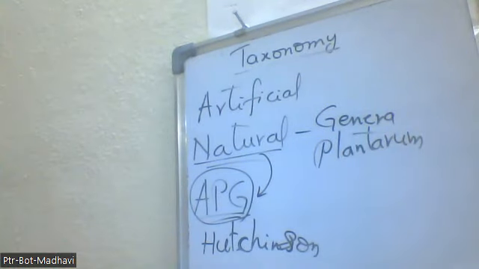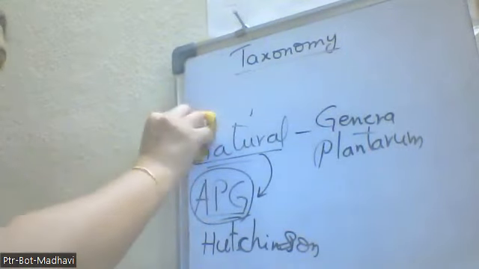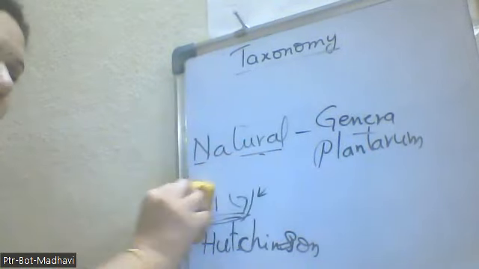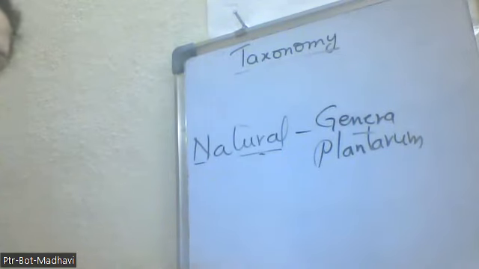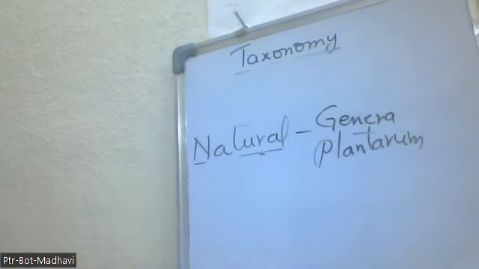And in this one, which one is the most famous? The natural system of classification. So in this one, how many classes has he divided the organisms into? That's what we have to talk about.